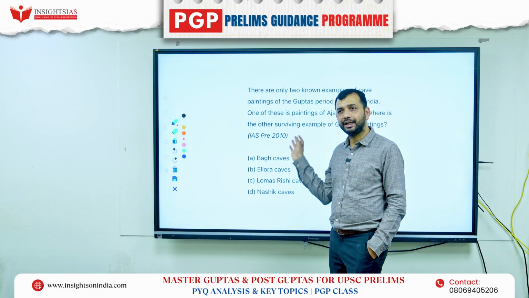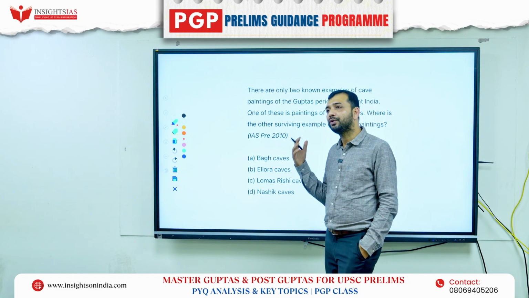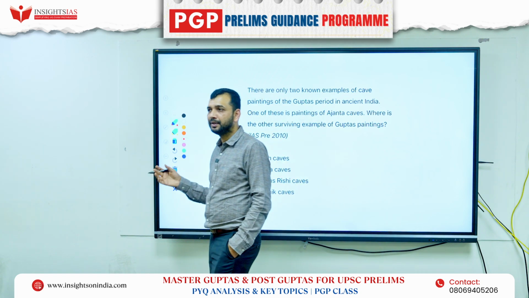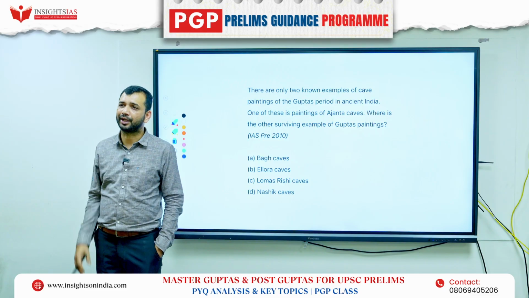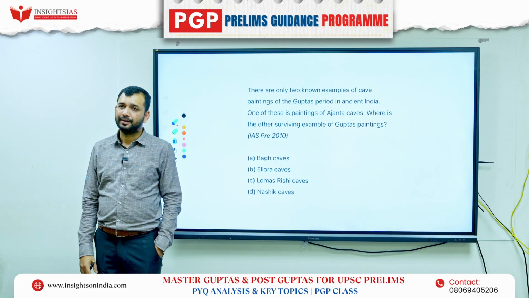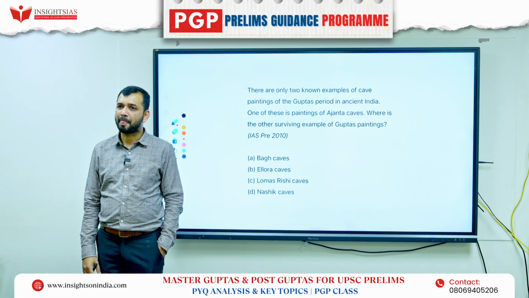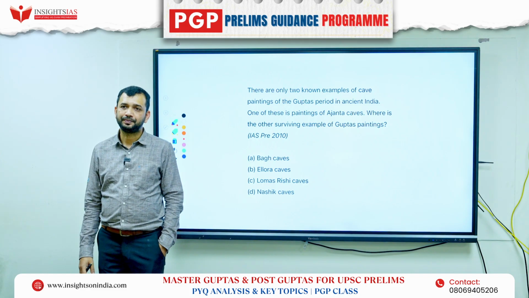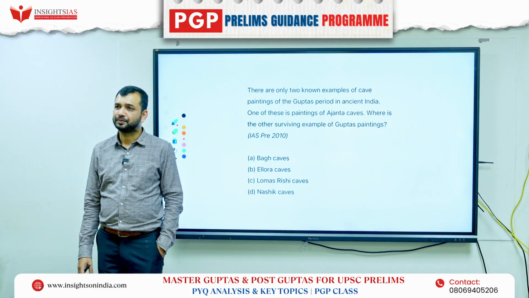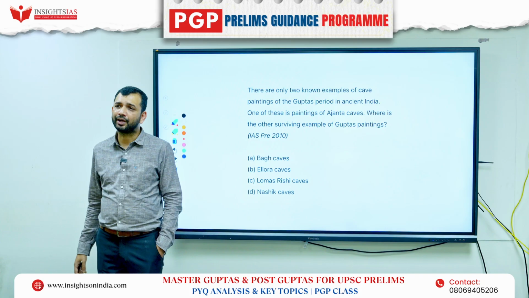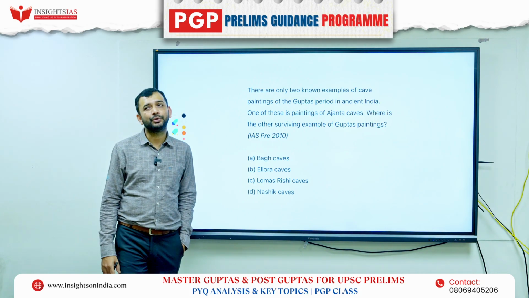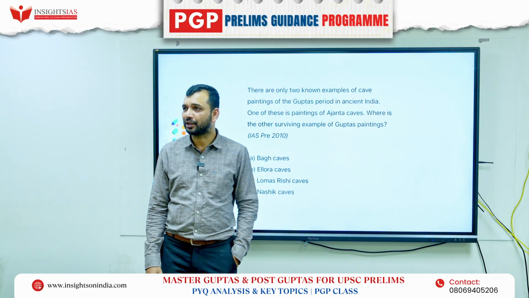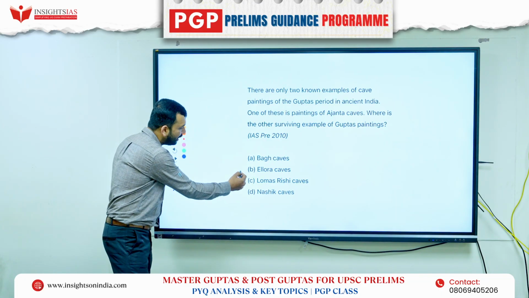If you do not know it, it's fine, but with respect to the other options, you can start eliminating. Who was the patron of the Ellora Caves? The Satavahanas? The Kailasanatha temple in Ellora: who actually did it? The Rashtrakutas. Krishna I of the Rashtrakutas was known for the Ellora Caves.